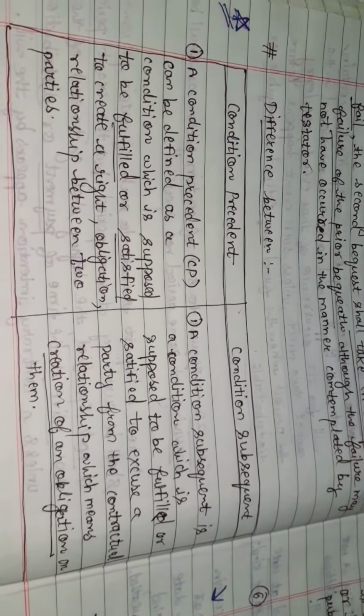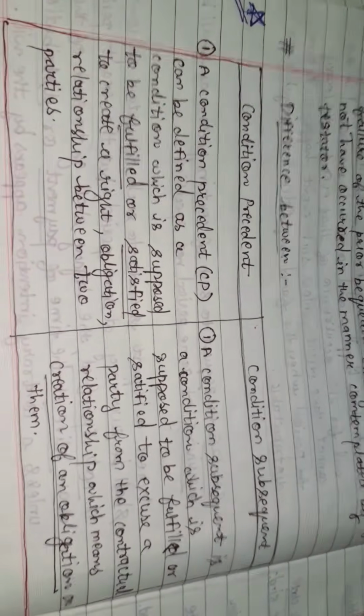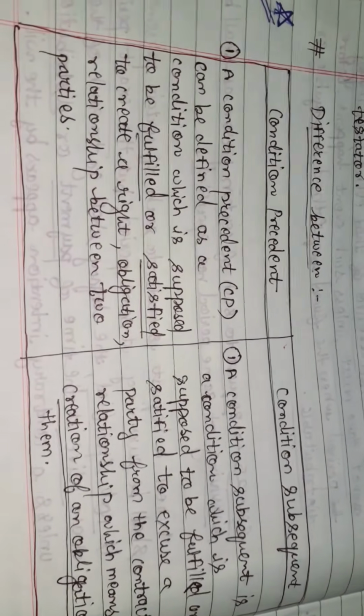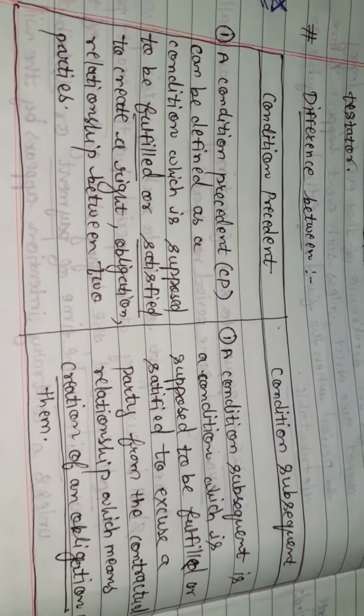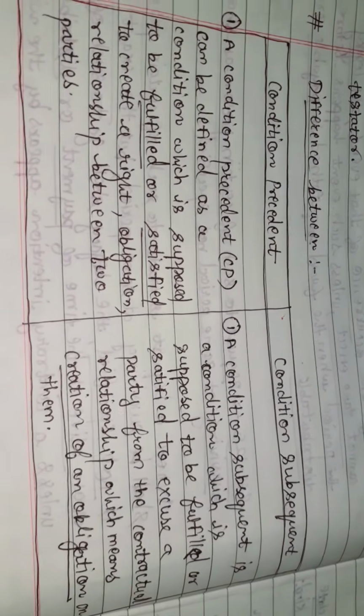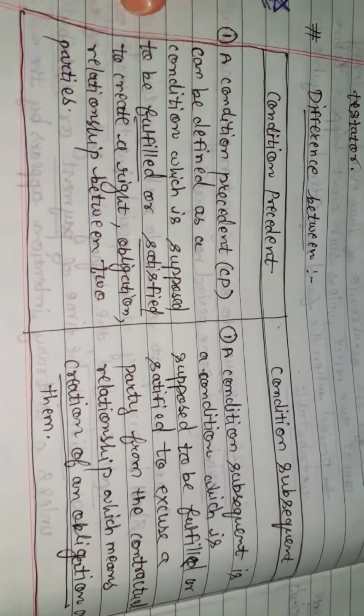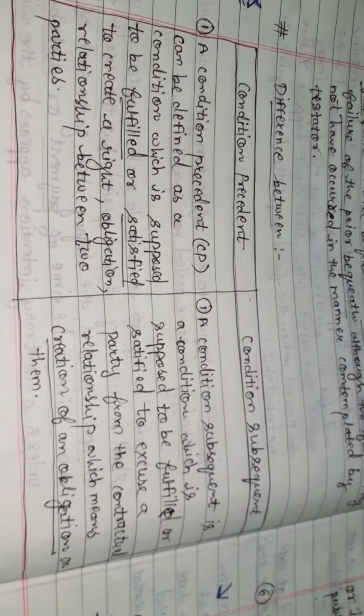Difference between condition precedent and condition subsequent. A condition precedent can be defined as a condition which is supposed to be fulfilled or satisfied to create a right obligation relationship between the two parties. Means here the condition must be fulfilled before giving the bequest to a legatee.